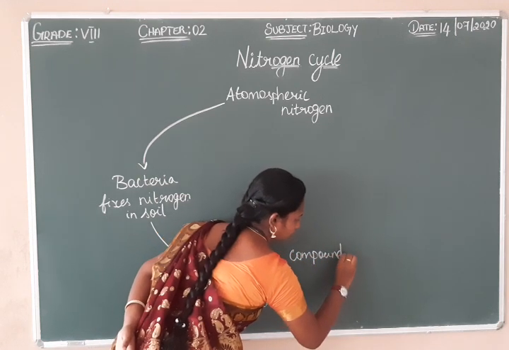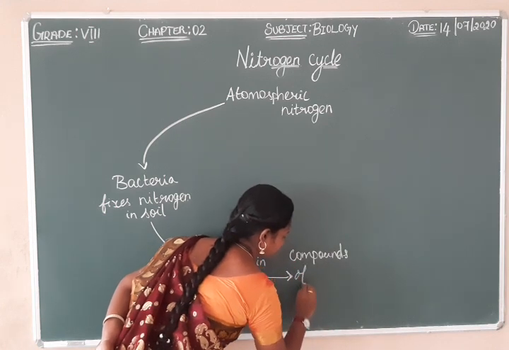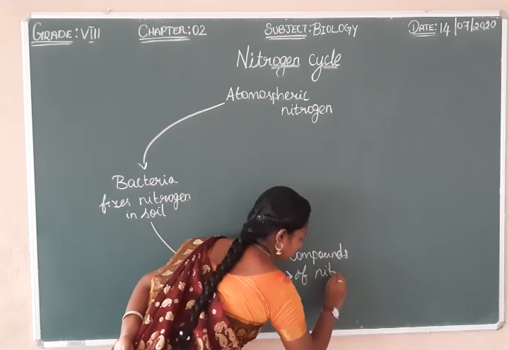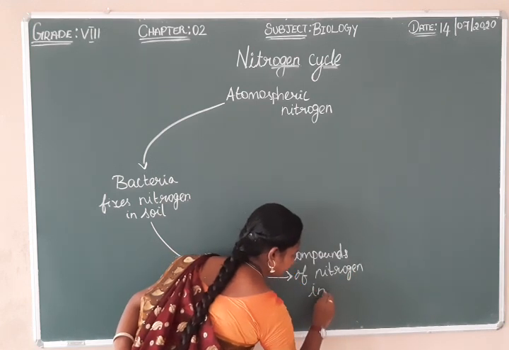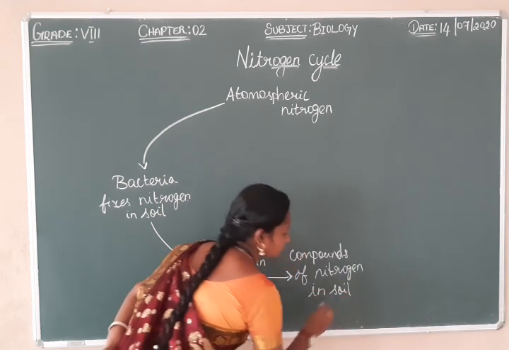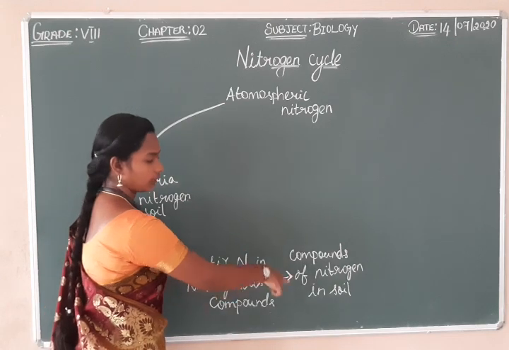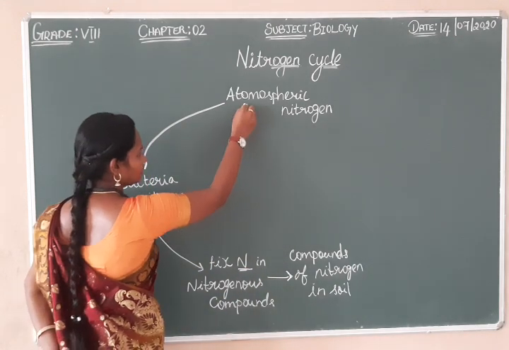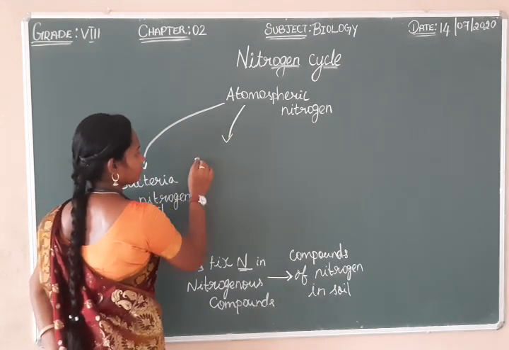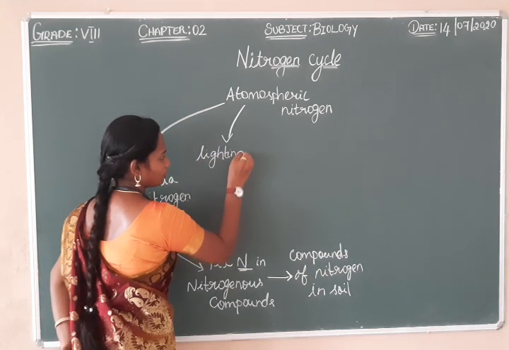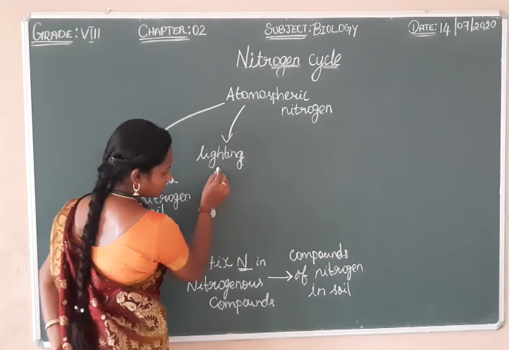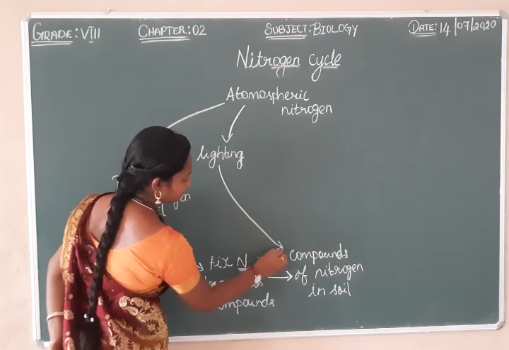Compounds of nitrogen in the soil. This is one way nitrogen can reach the soil, and another way is by the lightning process. So by lightning also, nitrogen reaches the soil.